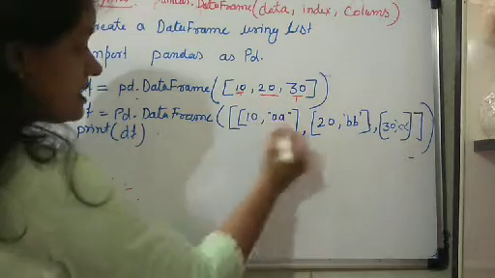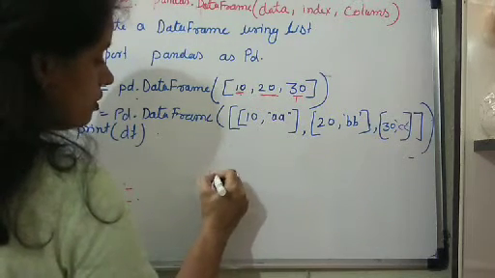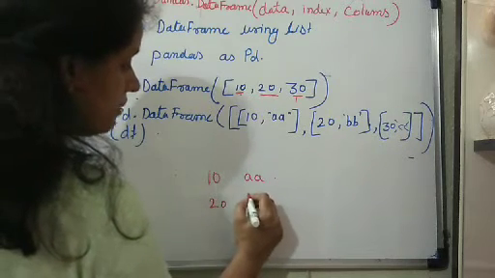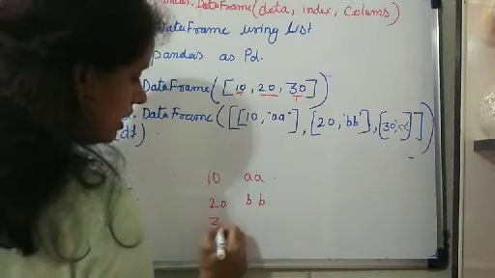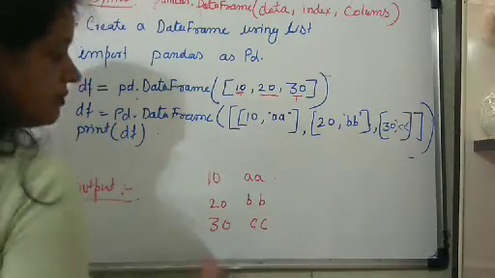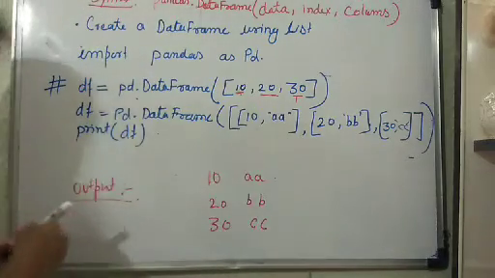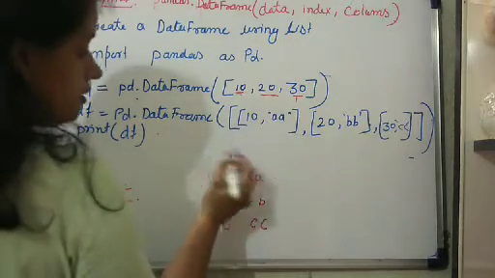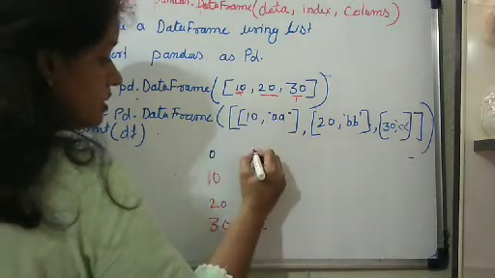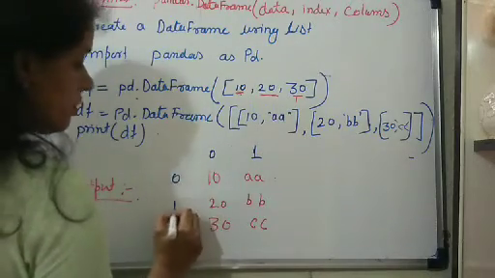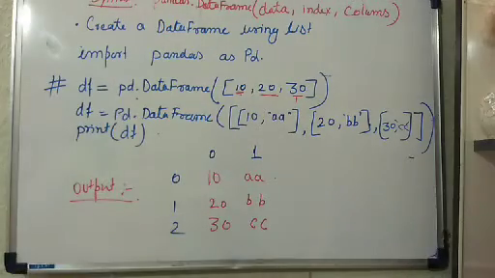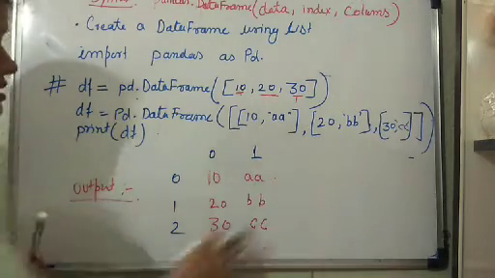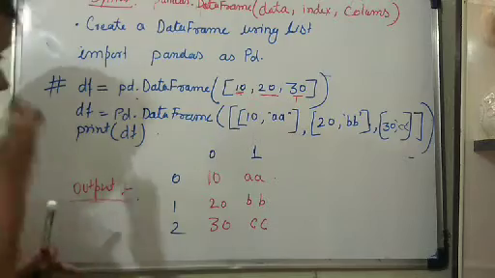As I told you, this is forming one row, so 10 and AA will form one row, 20 and BB will form another row, 30 and CC will form another row, right? And how will this be labeled? We haven't provided the column names and the index here. So the column names will be the default numbers 0 and 1, and the row numbers 0, 1, 2. Okay, right.